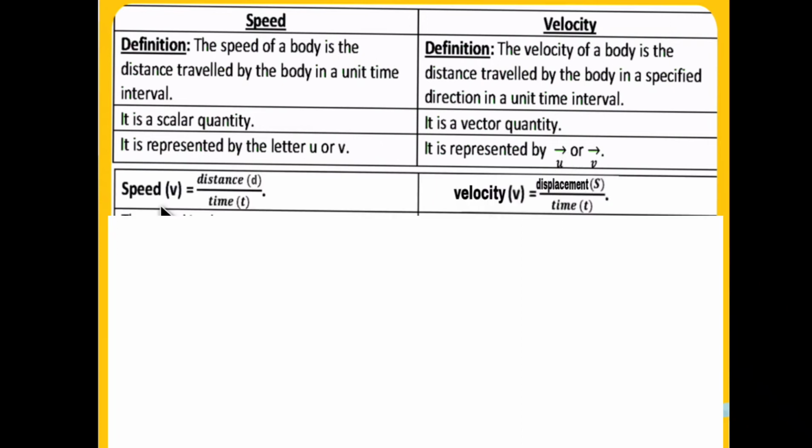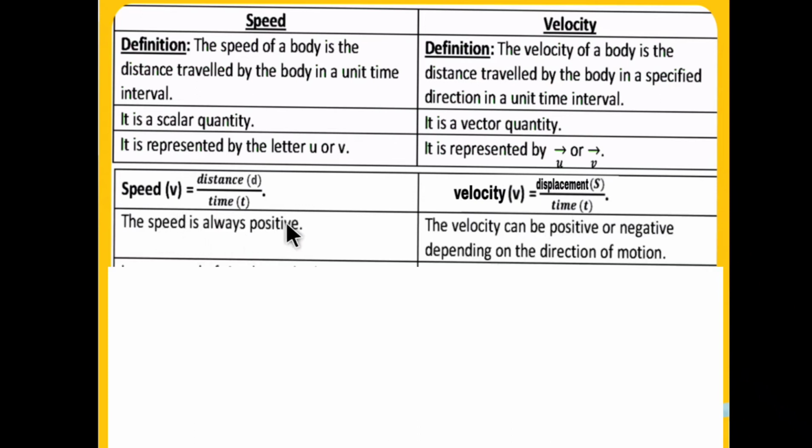Let us see the formula how to calculate speed. Speed V is given by the distance traveled by the body in unit time. So speed is equal to distance upon time. Okay, rate of change of distance. Velocity is the displacement upon time. Okay, here we have the distance along with the direction in which the body is moving. So velocity is the rate of change of displacement.